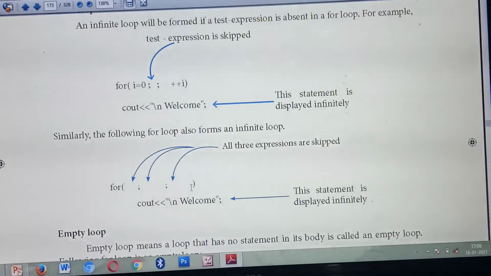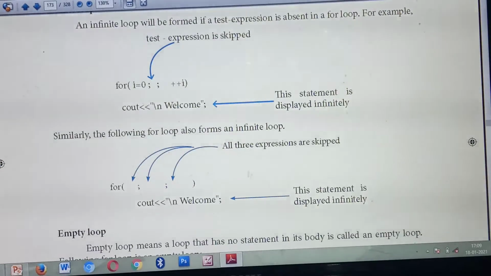So three variations you have studied. What is the first variation? The initialization part as well as the update expression given separately. What do you mean by infinite loop? If you are not giving any test expression or condition, the particular statements will display many times. That loop we call an infinite loop. The next one is the same infinite loop: you are not giving any of the three expressions, but the output will be displayed an infinite number of times because you are not giving any condition. This is an important question, infinite loop.